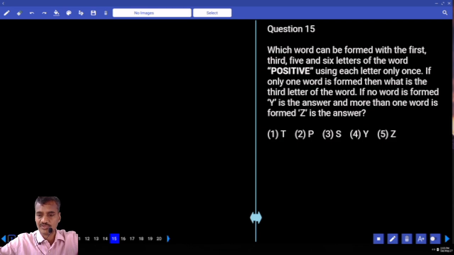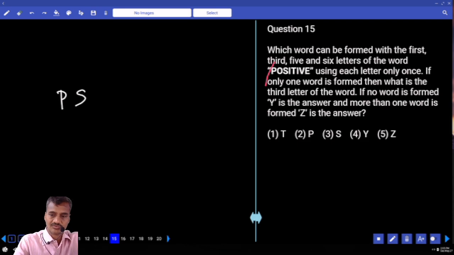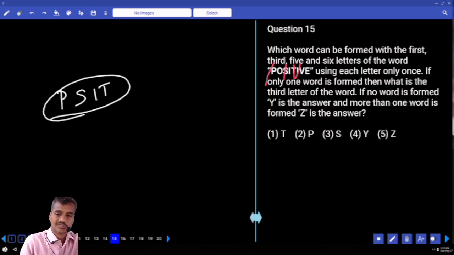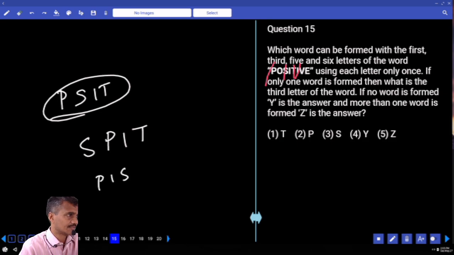Which word can be formed with 1, 3, 5, 6? 1 is P, 3 is S, and 5, 6 are T and I. Now with the help of these 4 letters, tell me what word can be formed. The first one is SPIT, spit, isn't it? Spit is one such word. Next one, TIPS, PIST, pist, isn't it? And pist and spit.